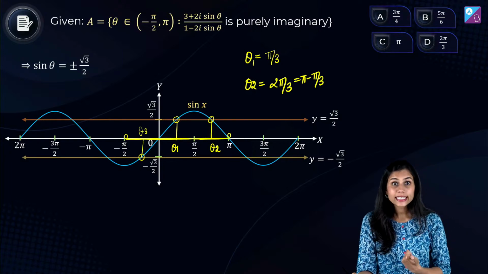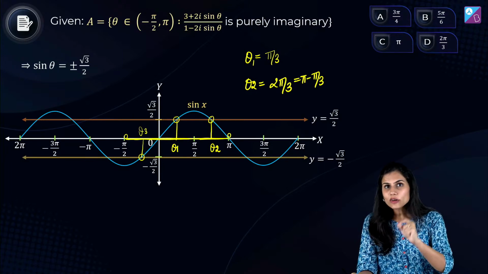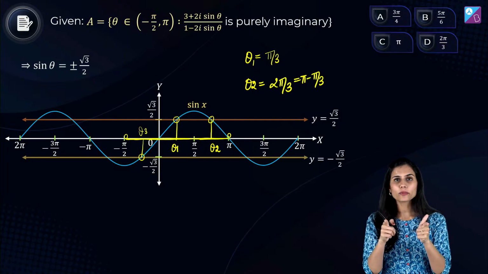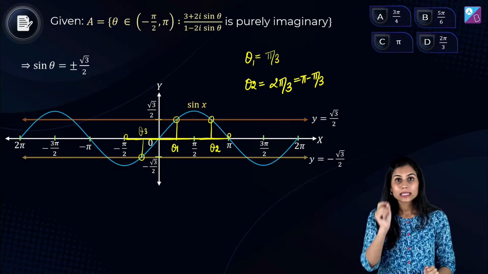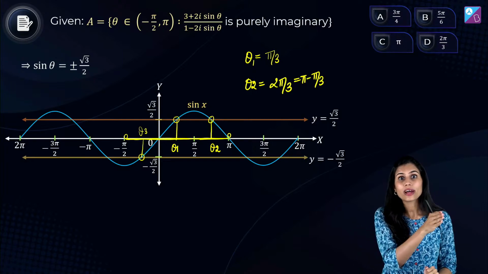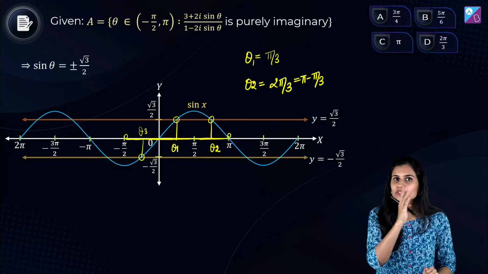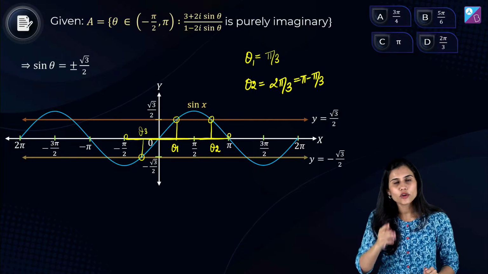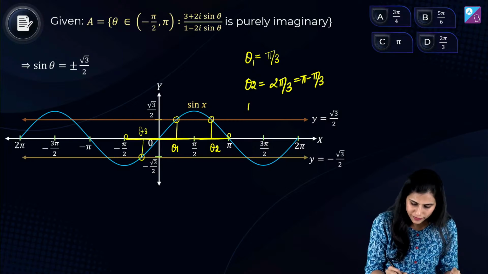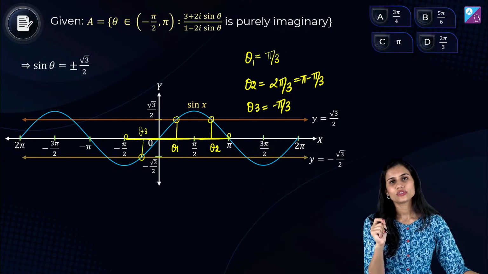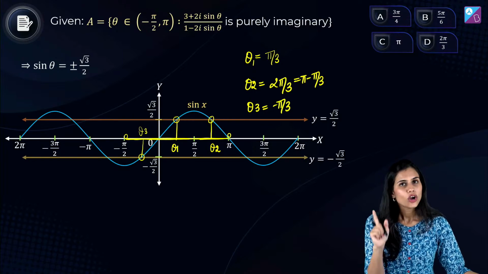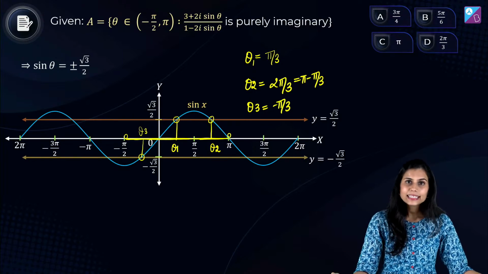Okay, and what is theta 3? ध्यान से देखो. Theta 1 and theta 3 are sitting symmetrically opposite to each other with respect to origin. मतलब अगर theta 1 pi by 3 units to the right of origin है, तो theta 3 pi by 3 units to the left of origin बैठा होगा. मतलब उसकी value क्या होने वाली है? Minus pi by 3. Once these three angles are decoded, all you have to do is add them.